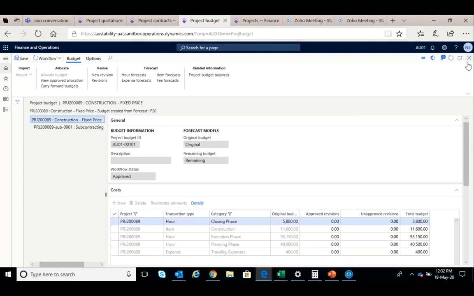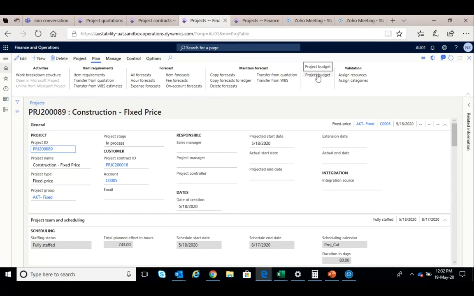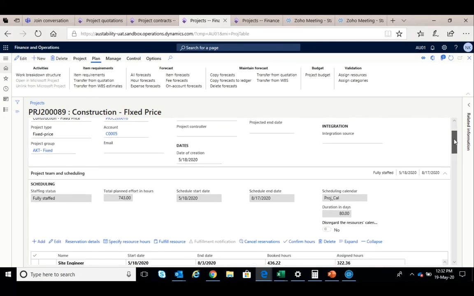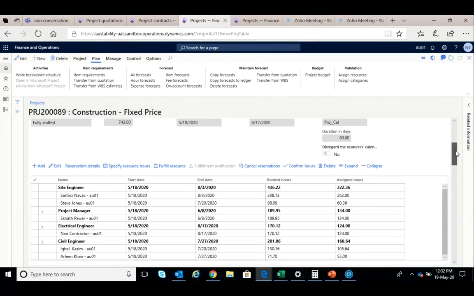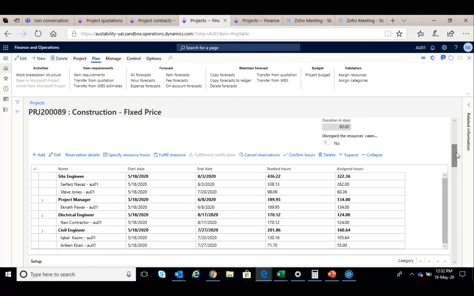Now coming back to this point, we are onto the project file with the budgets. The other important part is the scheduling. After you get a project and after the budget is frozen, you can schedule the resources. All the resources which are available will be seen, and you can staff the project. You can see here that the staffing has been done.